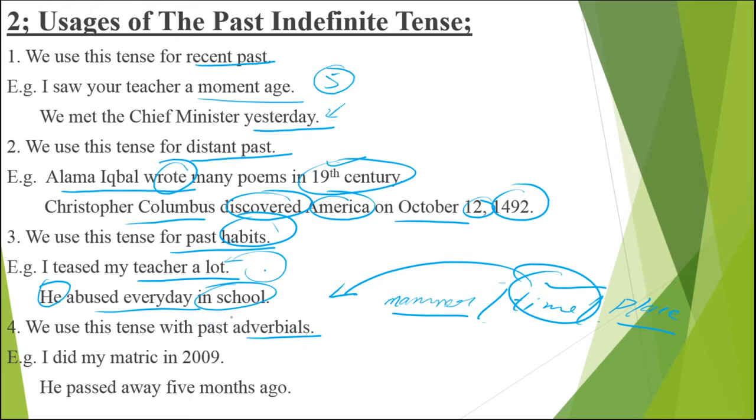Like I say, we use this tense with past adverbials. Now I say I did my matric in 2009. Here 2009 is a past adverbial. He passed away 5 months ago. Now 5 months ago or before, that is your past adverbial. Hope you got these 4 usages. Let's discuss the 5th one.